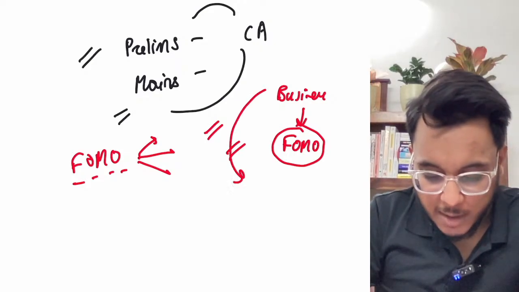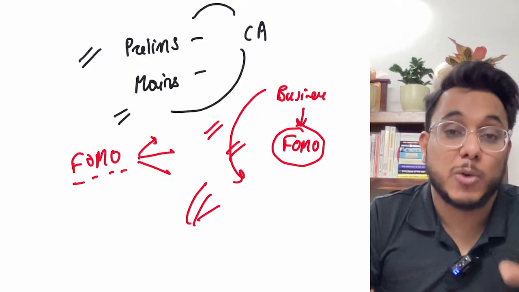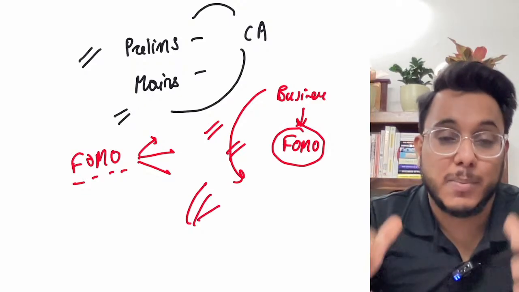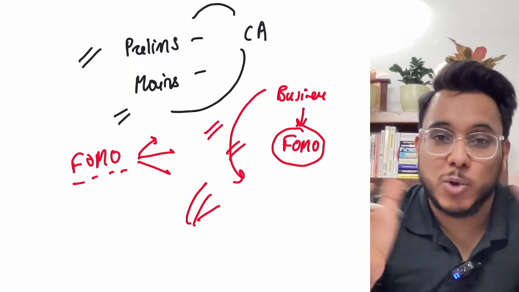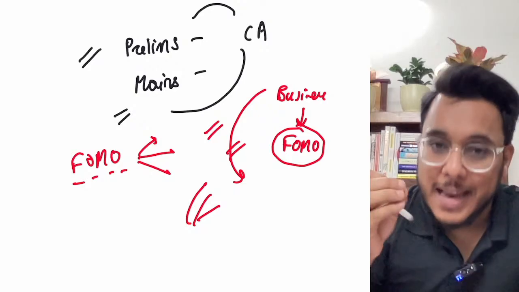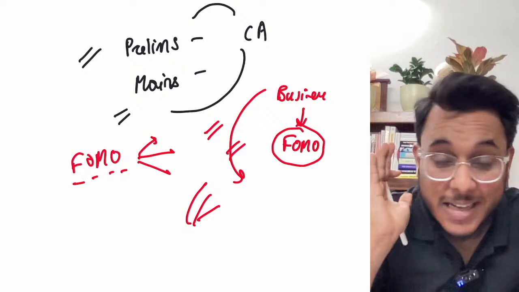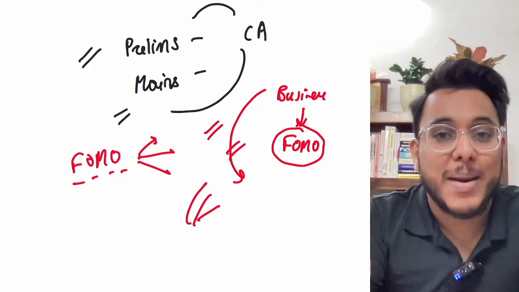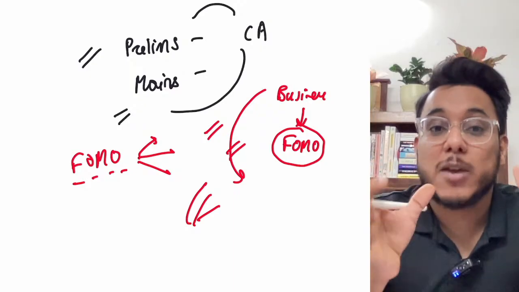So-called big institutions are creating a fear that you'll miss this. But the papers today want a conceptual understanding. Those factual questions are not coming. Even if 2, 3, 4 factual questions come, they are such questions that you are not required to attempt them. So understand the basic psychology.